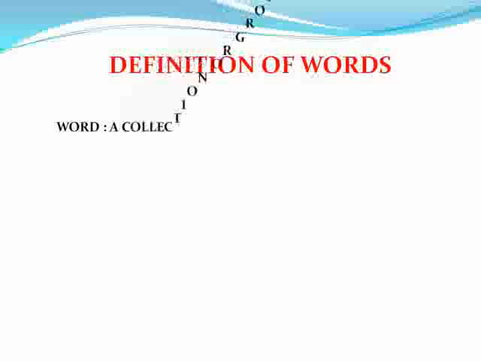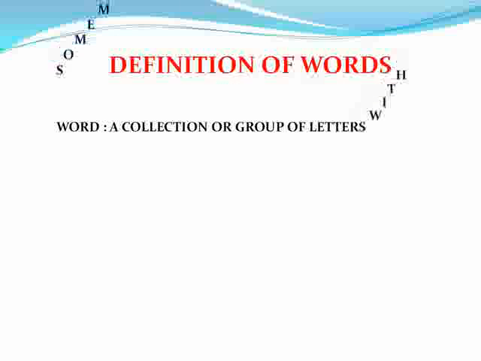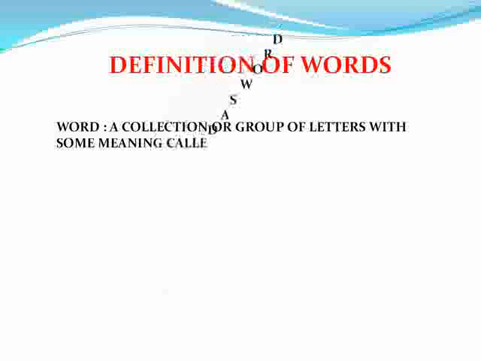A word is a collection or group of letters with some meaning. According to this definition, if a group of letters depicts a meaning, then only it is a word. But if there is no meaning, that is not a word.